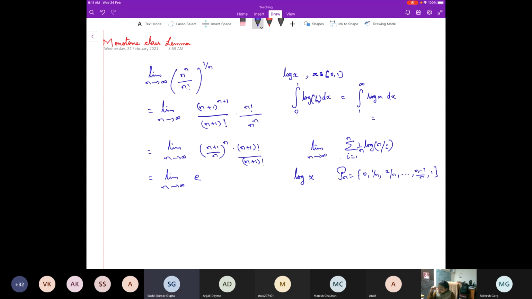How do you integrate log x? You will have to use the UV rule, by parts. And how do you integrate by parts? Try to integrate 1 to infinity log x, but anyhow, this is again infinity. Sir, taking log x as a first function and 1 as a second function.